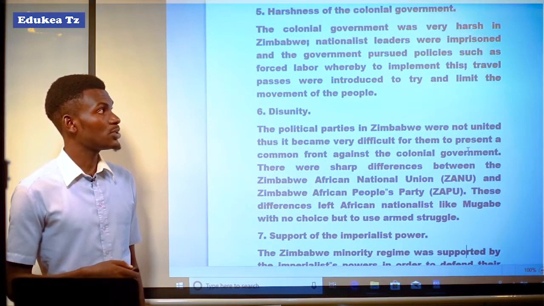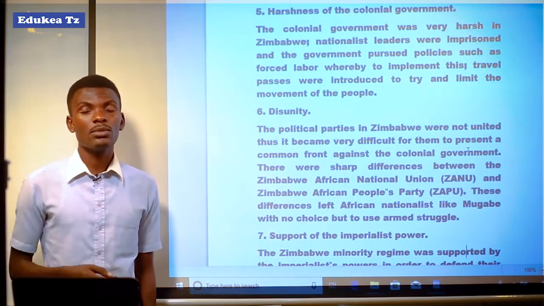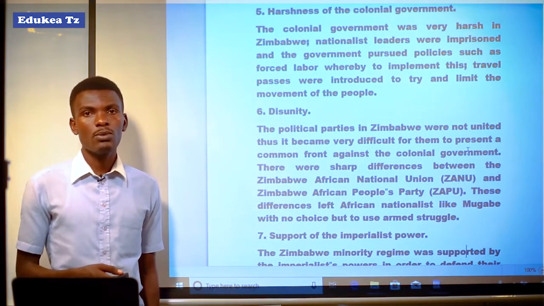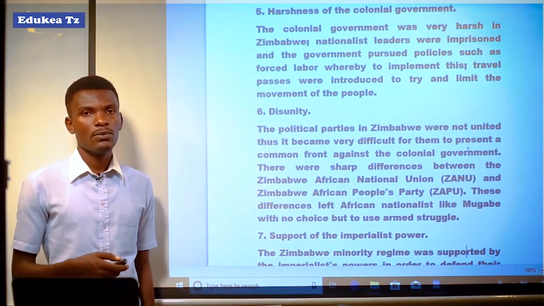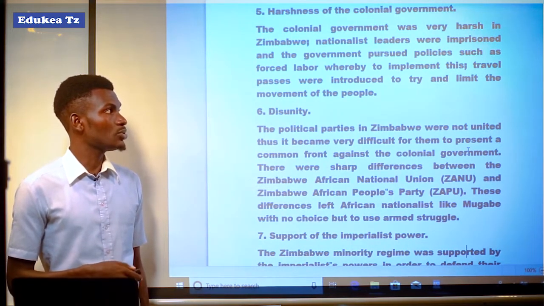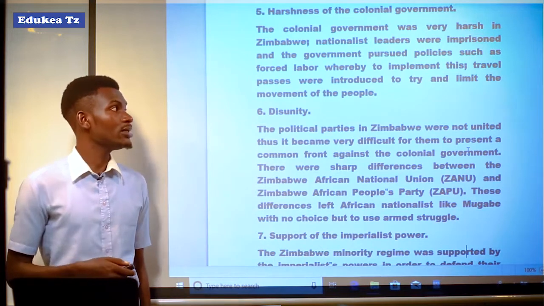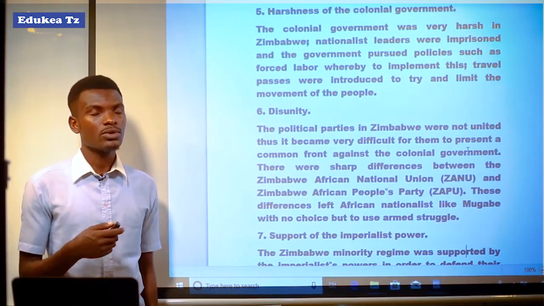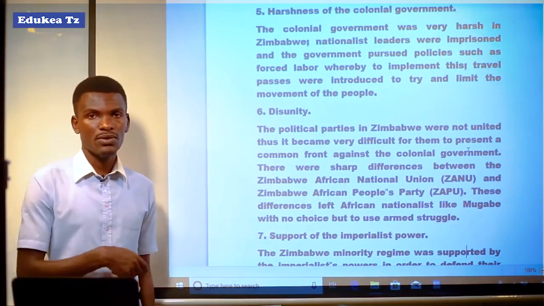And the government pursued policies such as forced labor, whereby they forced the people of Zimbabwe to work against their will, and they introduced the pass ID that could try to limit the movement of the people within the country.